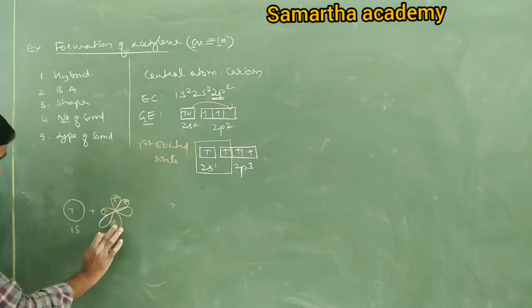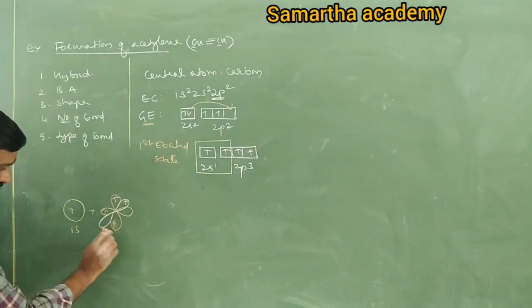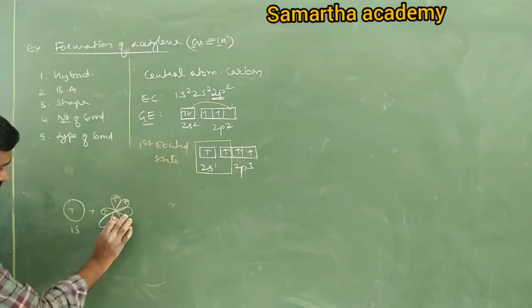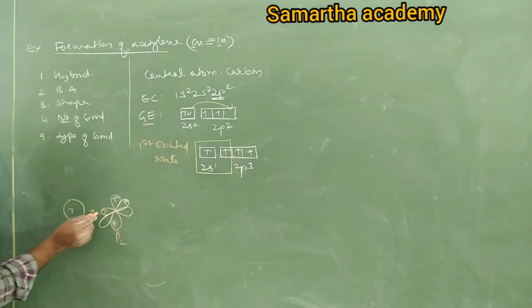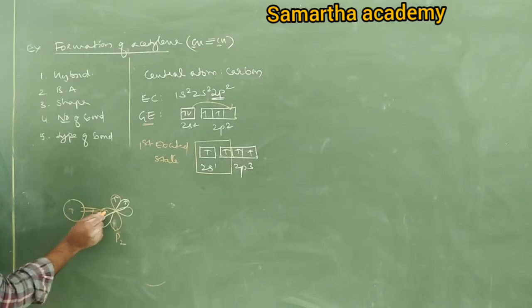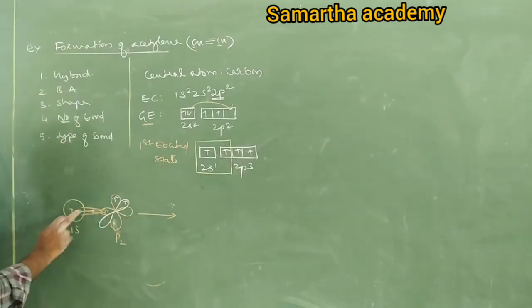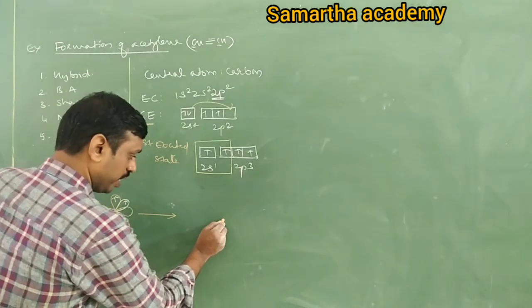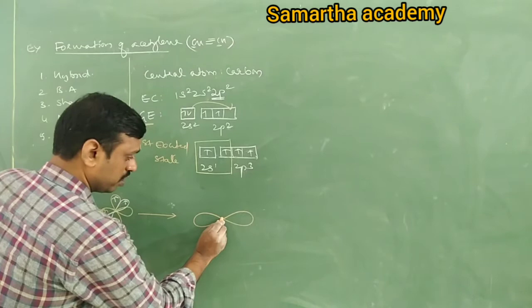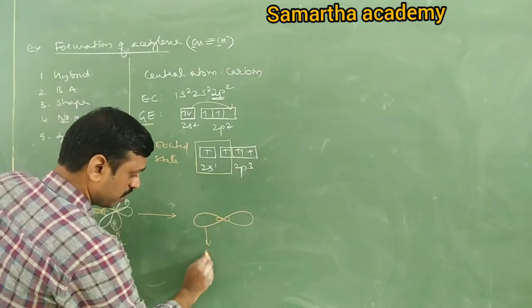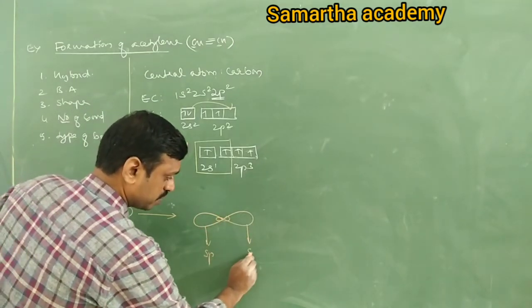Right. Come on, tell me. It is a pz. We are studying pz now. Now these two intermix. Now tell me, when these two intermix, what do you get? You will get sp hybrid orbitals. This is one sp, it is another sp.